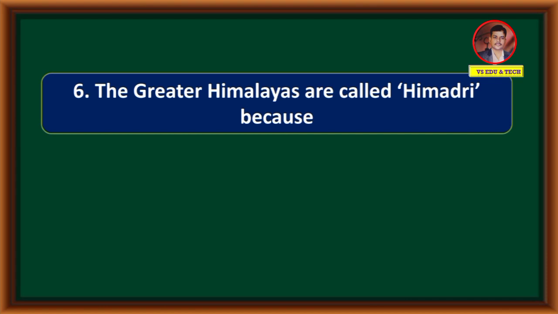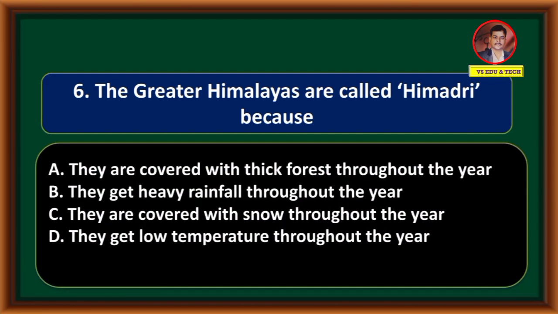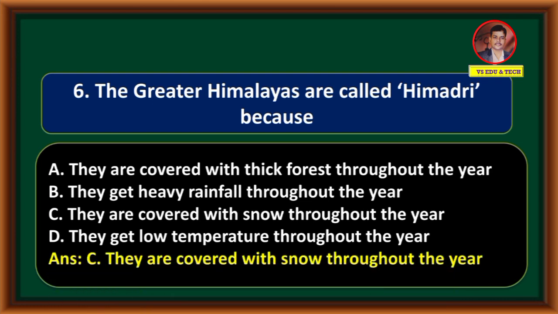The Greater Himalayas are called Himadri because they are covered with thick forest throughout the year. They get heavy rainfall throughout the year. They are covered with snow throughout the year. They get low temperature throughout the year. The Greater Himalayas are called Himadri because they are covered with snow throughout the year. Option C is the correct answer.